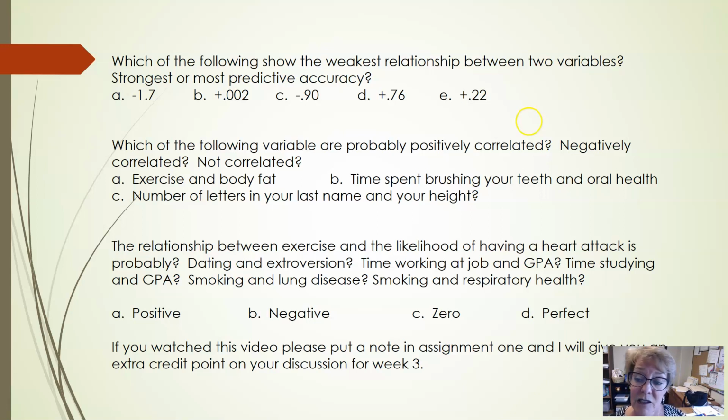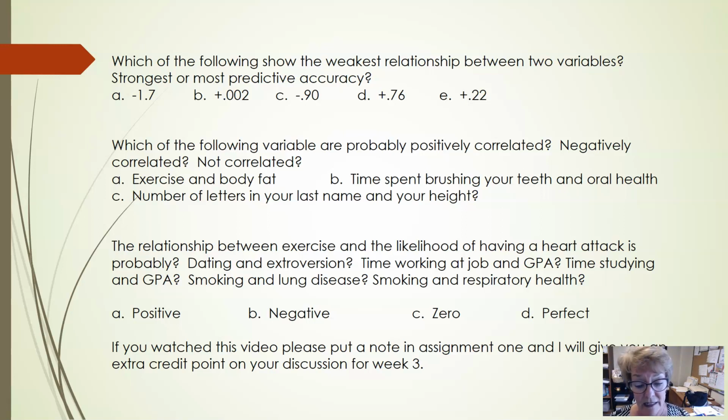Okay, I think the easiest one in here is probably not correlated, and that would be the number of letters in your last name and your height. It doesn't matter how many letters you have in your last name, that does not have an impact on how tall you are. So those two would probably have a correlation coefficient of close to zero.